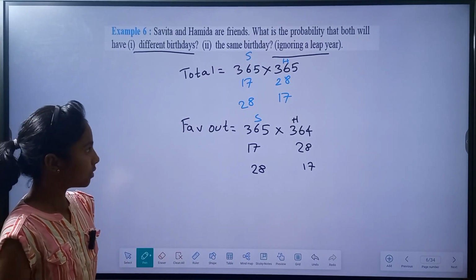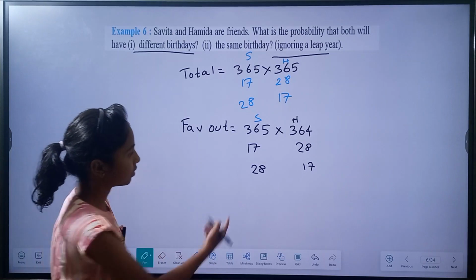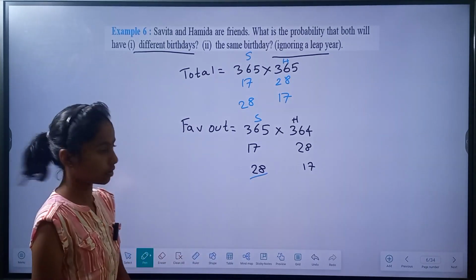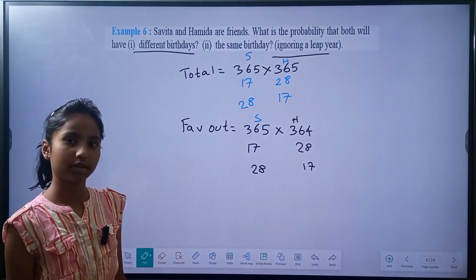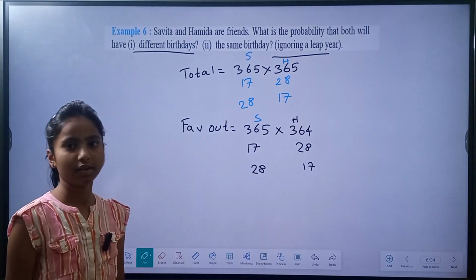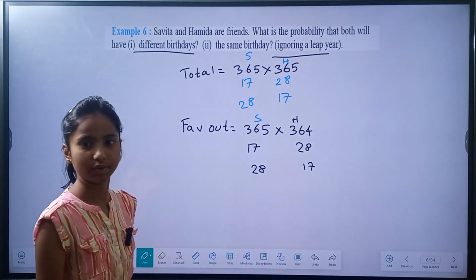Because 17 is the birthday of S in the first case, and in the second case, 17 is the birthday of H. So 17, 28 and 28, 17 are to be considered as different. So no need to divide by 2.